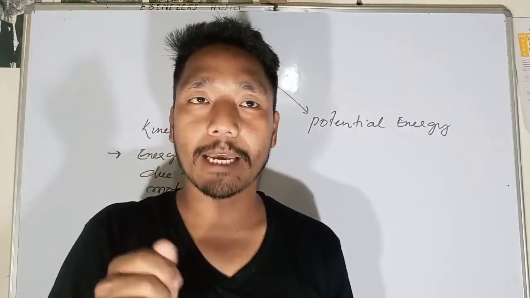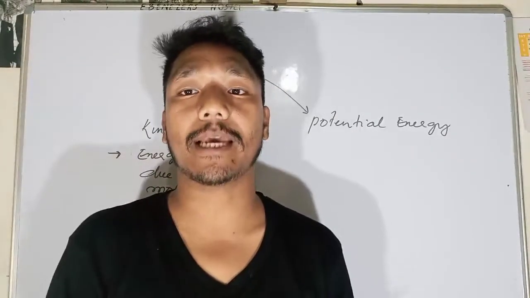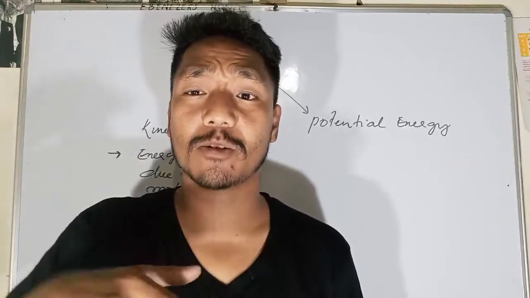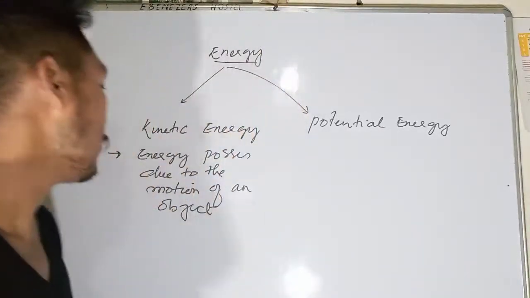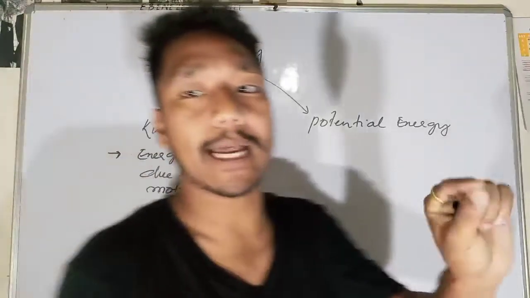If the object keeps on moving continuously, that means more speed is there, and that means more kinetic energy will be there. If more kinetic energy is there, that means more speed will be there. So the energy possessed due to the motion of an object is what we call kinetic energy.